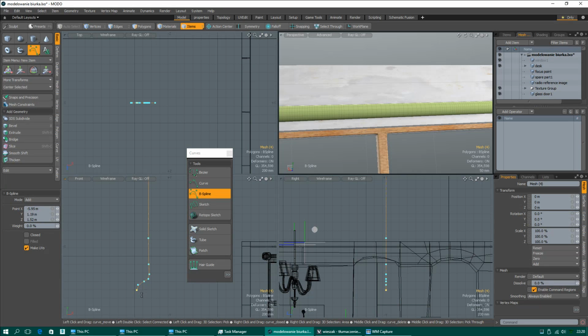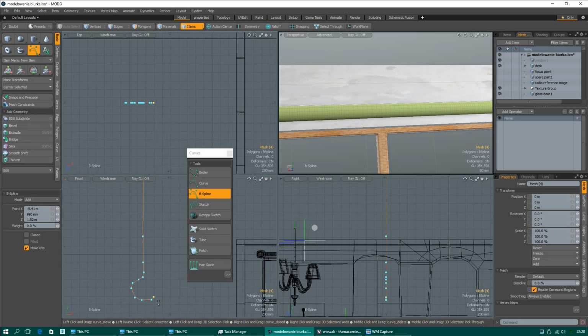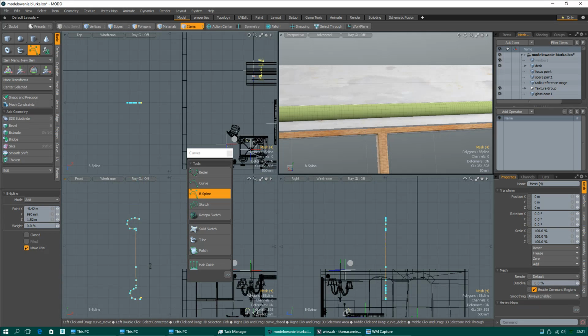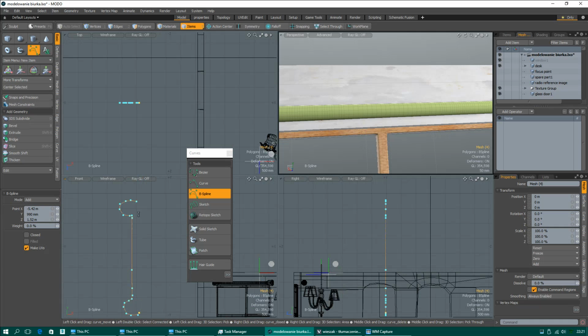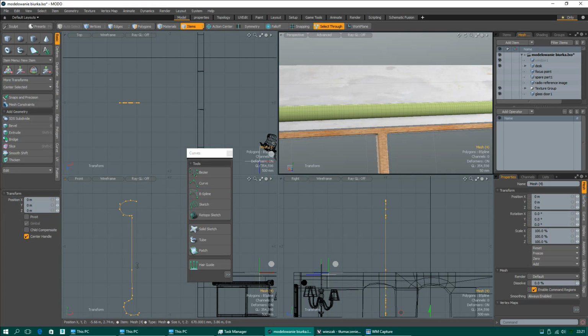wooden hanger. I don't know what they call this. I'm not sure if I've spoken the English word properly. Lathe, something like revolve sweep. It will rotate around the axis. Lathe is in 3ds Max.